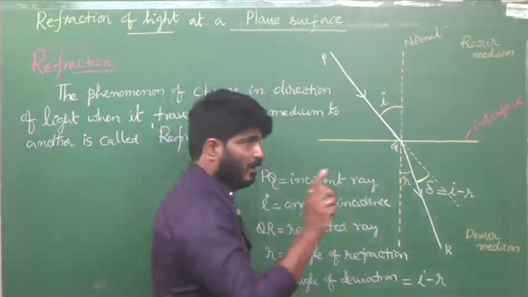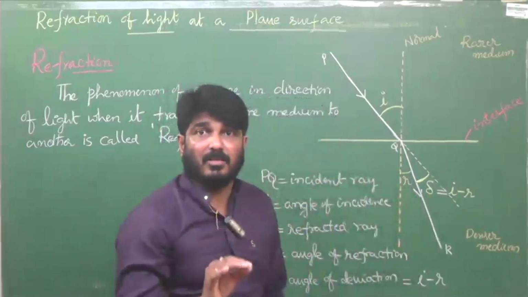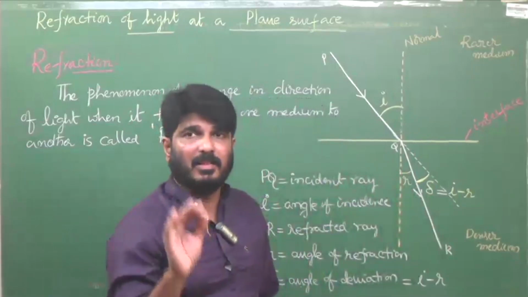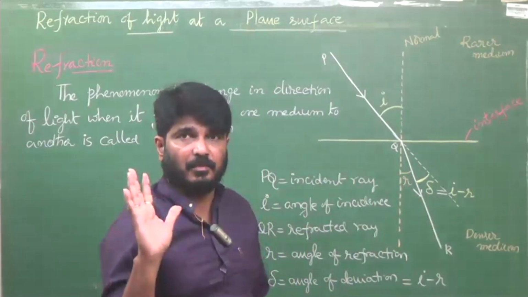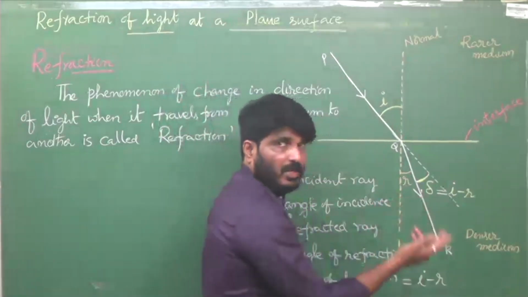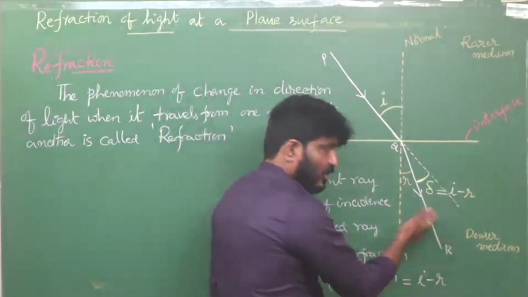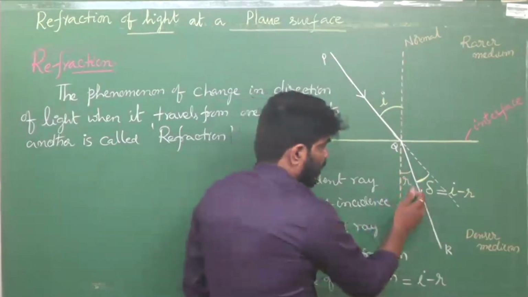Here, remember, the speed of light changes because the wavelength of light changes. Clear?